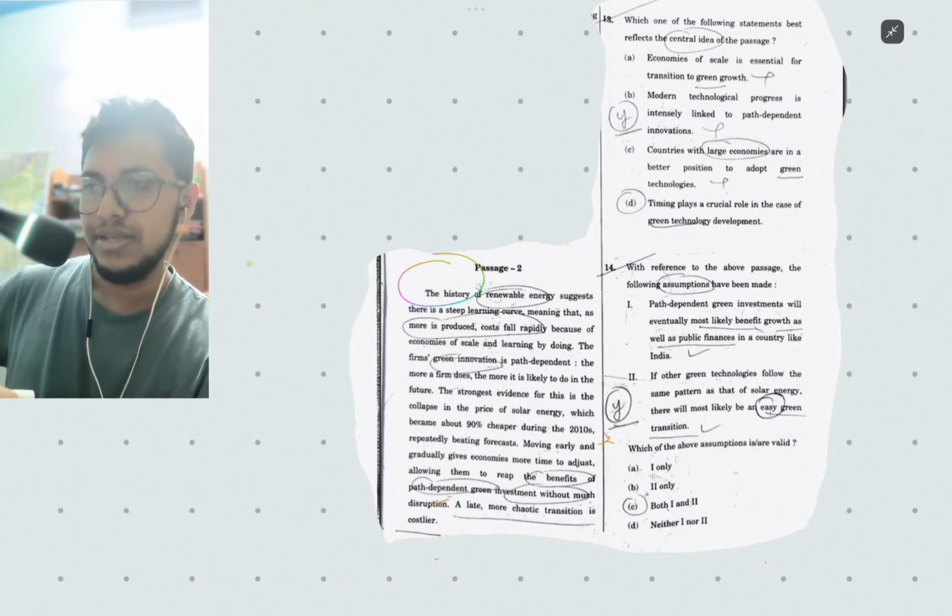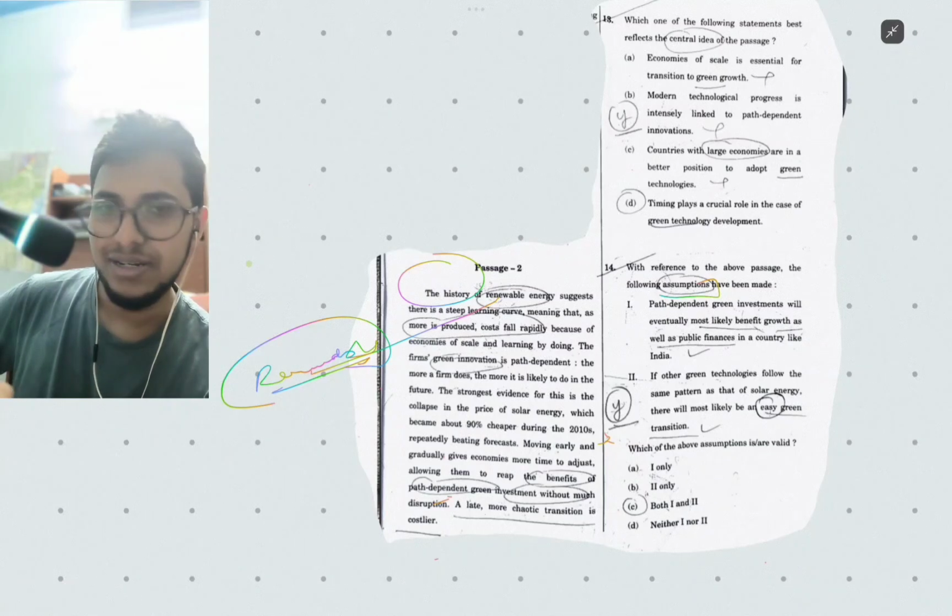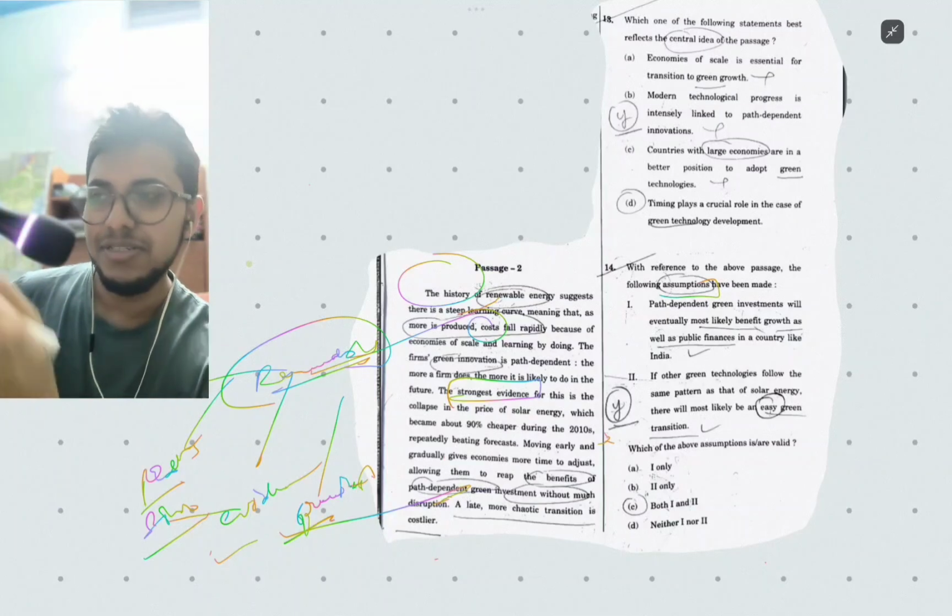and then assumption. Here the main topic is renewable energy. He is connecting this topic with different ideas. One is cost, and then production. Also, he is talking about the evidence, the strong evidence of solar energy. And then he is talking about the investment, green investments. Now, with this information, we move on to the question.